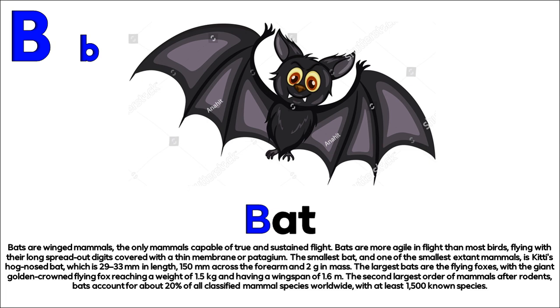The largest bats are the flying foxes, with the giant golden-crowned flying fox reaching a weight of 1.5 kilograms and having a wingspan of 1.6 m. The second largest order of mammals after rodents, bats account for about 20% of all classified mammal species worldwide, with at least 1,500 known species.